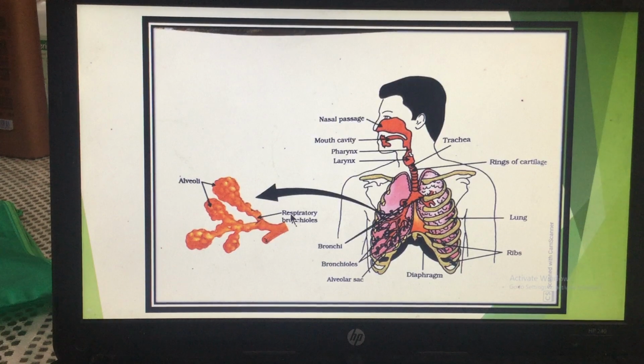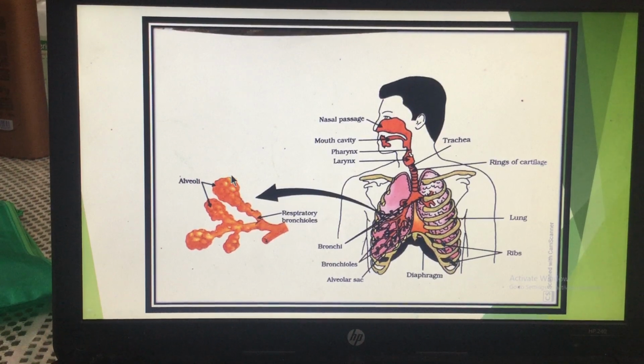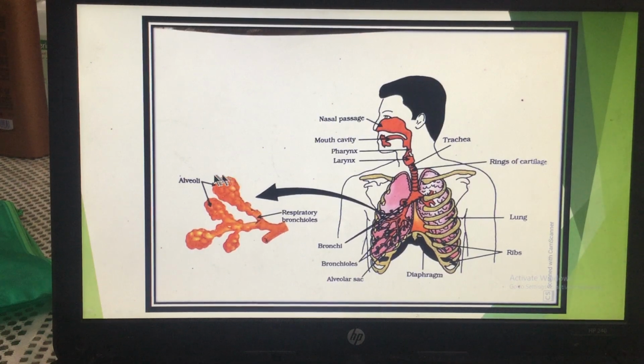And what is this? This is a respiratory bronchiole. Bronchioles जो हैं, they are small tube-like structures which end into alveoli. Innumerable alveoli are present. Lakhs of alveoli are present in each lung. So remember, the exchange of gases takes place through the surface of the alveoli, and I told you कि जिस surface से exchange of gases has to take place, वो surface बहुत thin होना चाहिए. So the surface of this alveoli is very very thin. Okay, now you will find that these two lungs are present in the chest cavity.